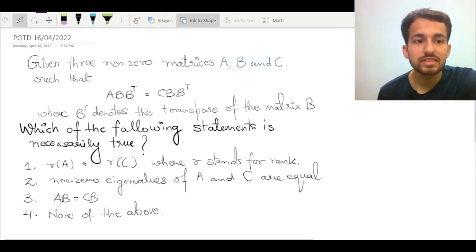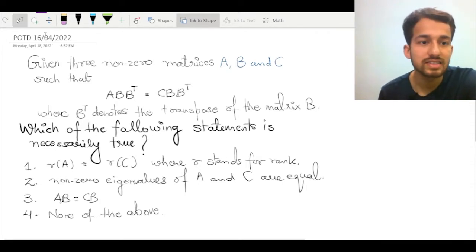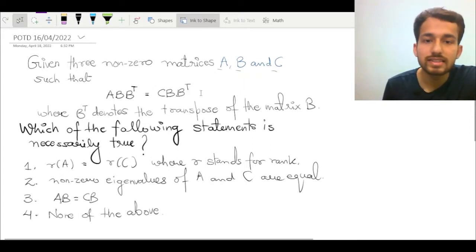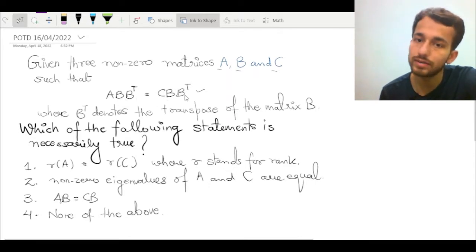Today I am going to discuss the problem for the day, which was asked on 16th April 2022. The problem was, we are given three non-zero matrices A, B and C such that they satisfy this particular condition, that is A times B transpose is same as C times B transpose.